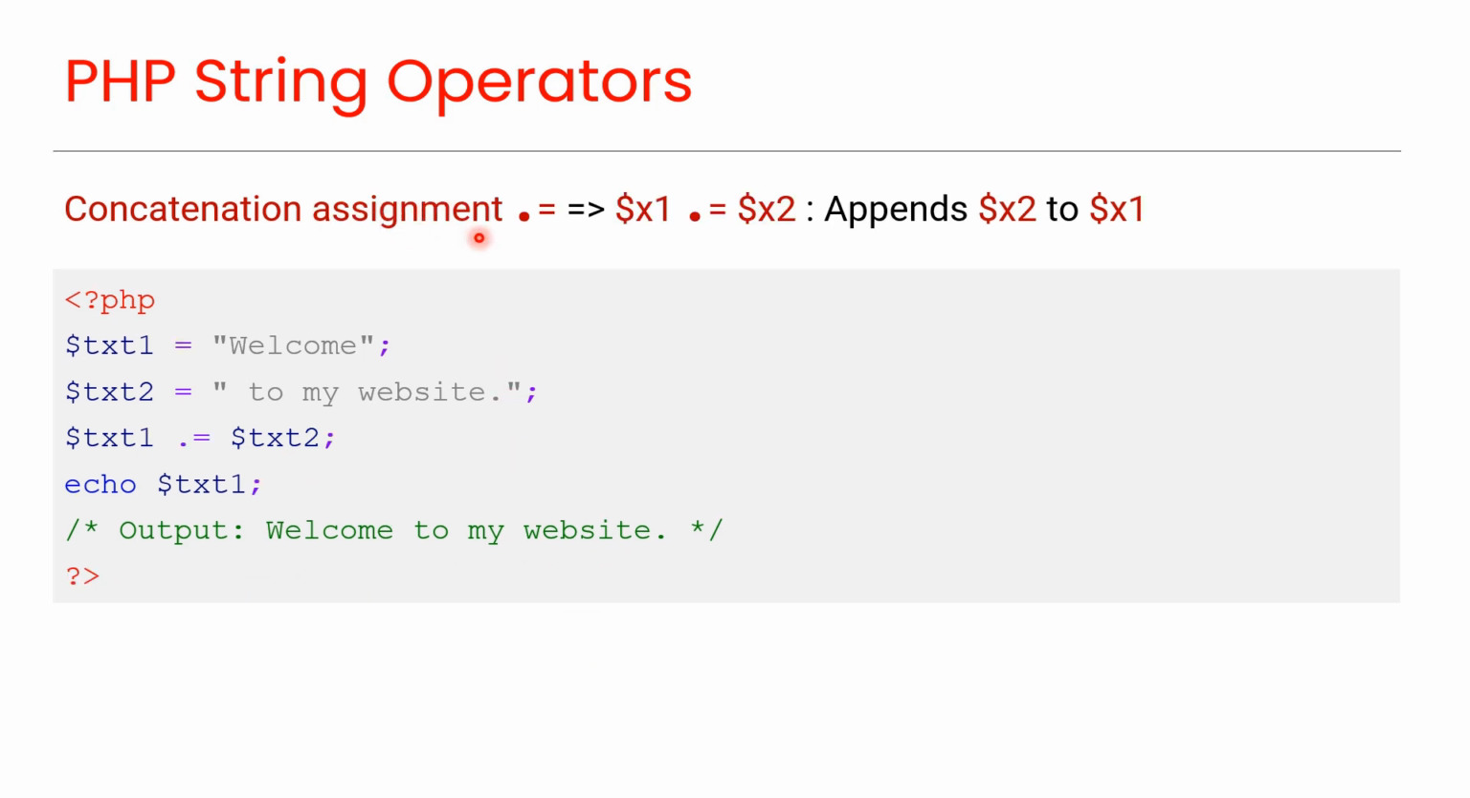Concatenation assignment means combining two or more variables, or variables and strings with each other and assigning the result to the variable to the left of the operator, that is, appending the right side value to the left side value. Here we are combining two variables and assigning the result to this variable, using this operator. And you can see the output here.